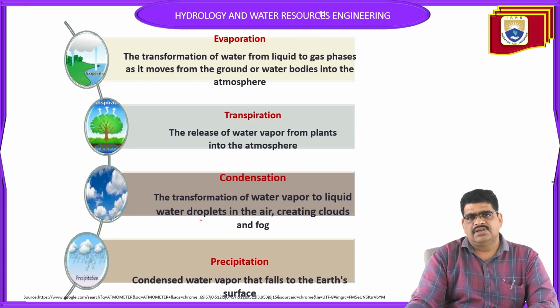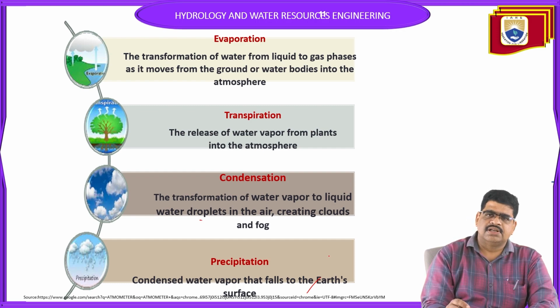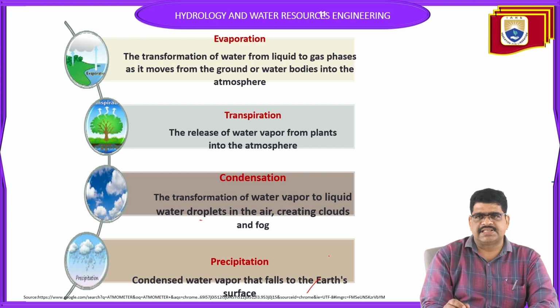Next, precipitation. Condensed water vapor that falls onto the earth surface is called precipitation. As we know very well, water falls onto the ground in different types of precipitation. Why we call it precipitation, what it means, and the types and forms of precipitation were discussed in the first topics and previous lectures.